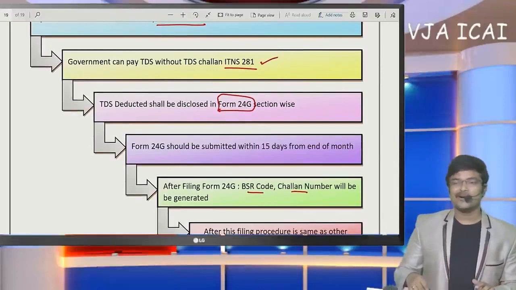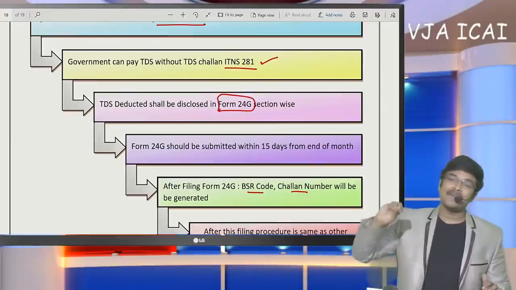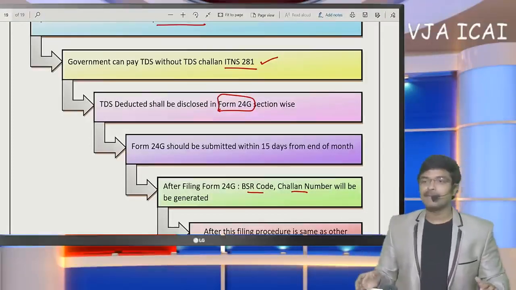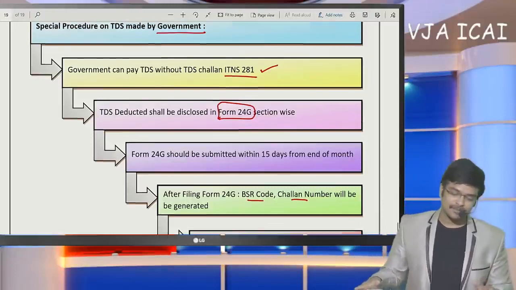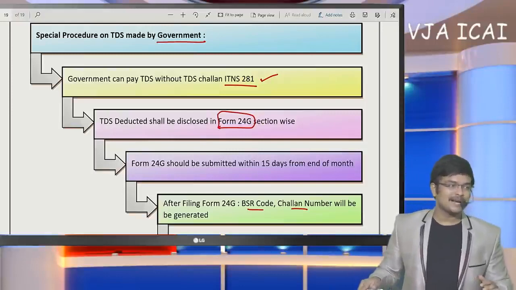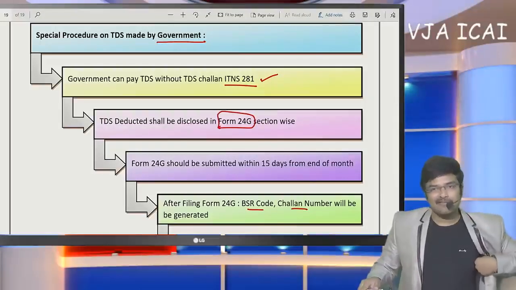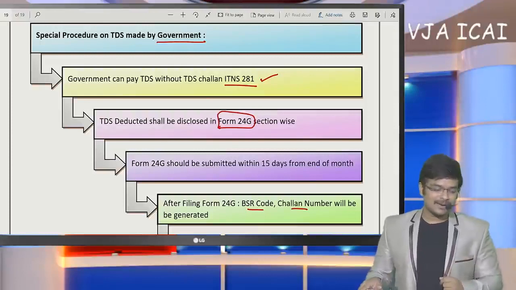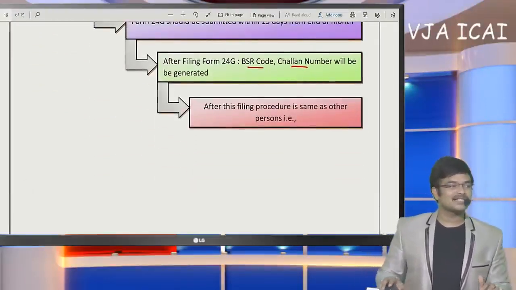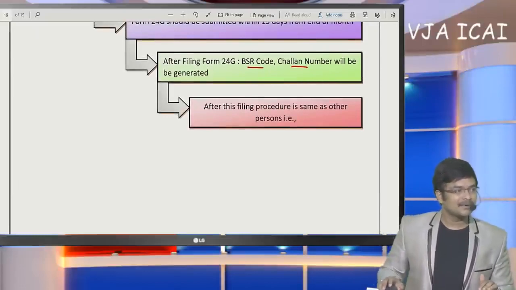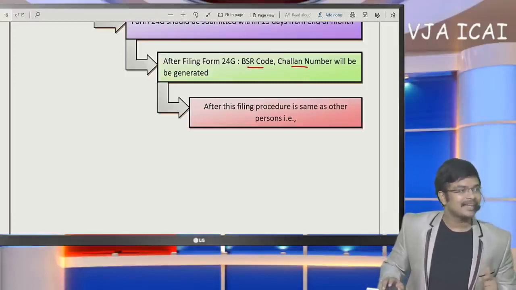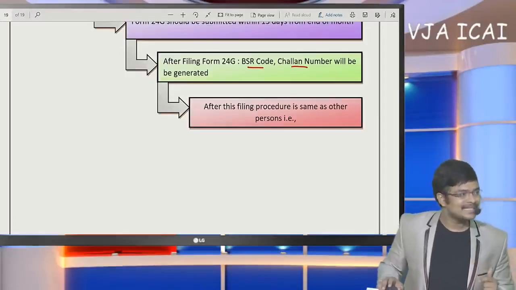So the simple thing to be noted here is, instead of making payment by government to government, government can make a book adjustment by way of Form 24G. Generally we pay in ITNS 281, but a special provision has been constituted by way of Form 24G. So by this we have completed our TDS provisions, and now we have to enter the provisions of TCS. Before entering the provisions of TCS, let me solve the queries that were raised here as of now, and then I shall enter into the provisions of TCS also.